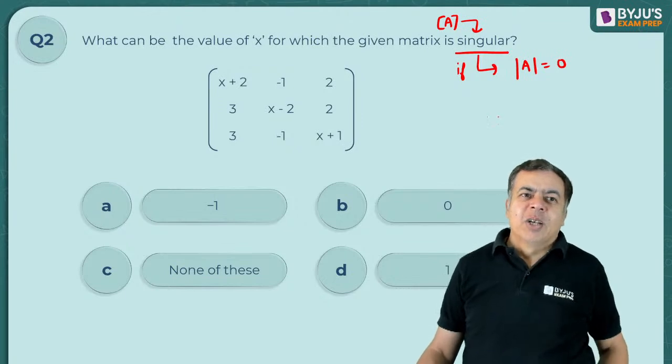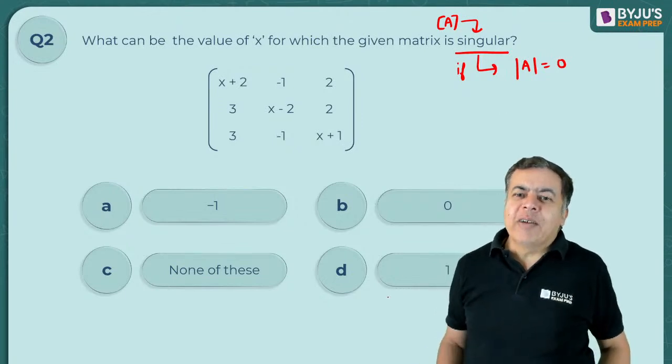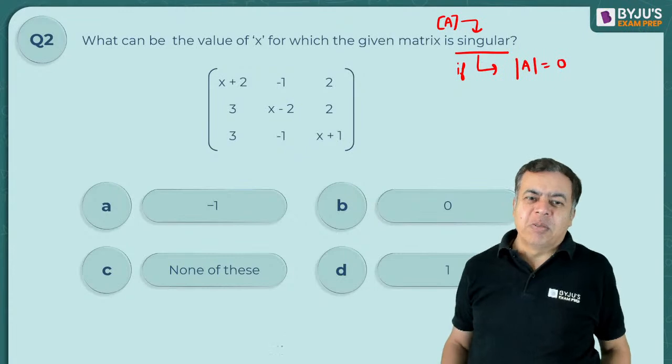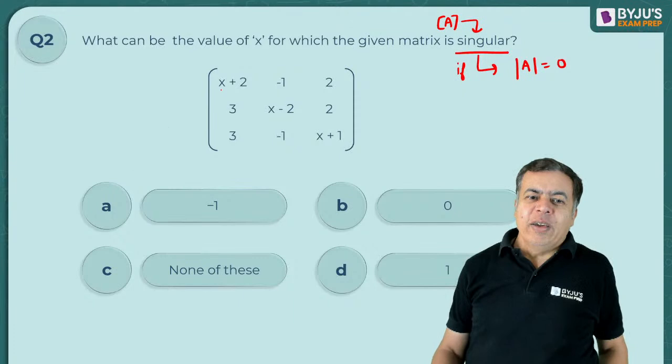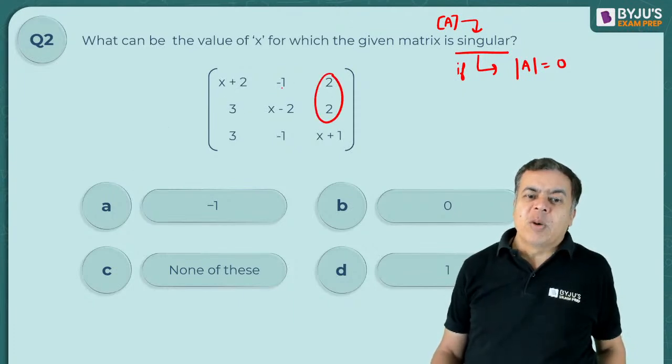Okay. So at what x can you have this determinant to be 0? I told you that if two rows or two columns are the same, then it will become 0. So let's say this 2 and 2 are the same.